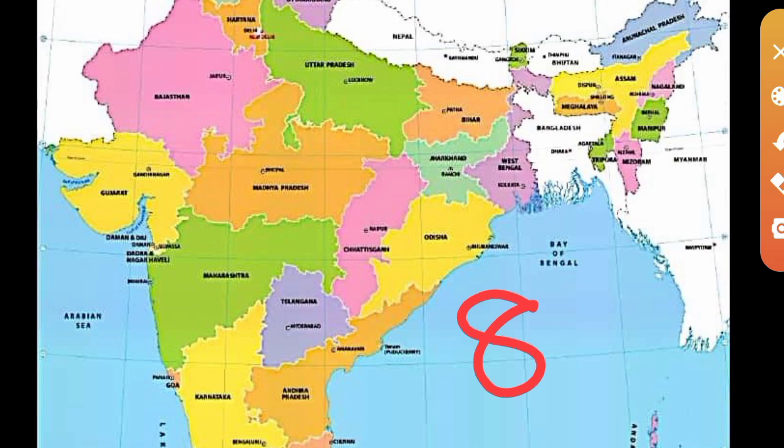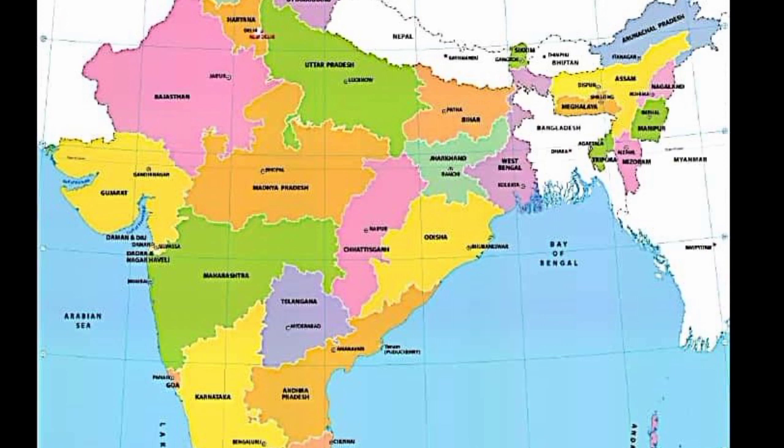May I tell you one easy way to remember these states? That is like a slogan.